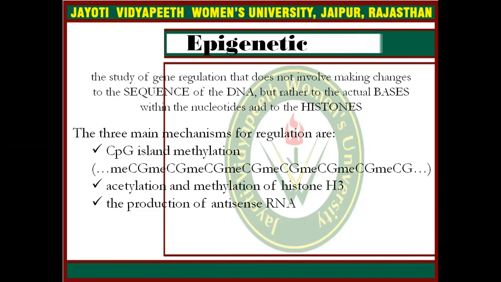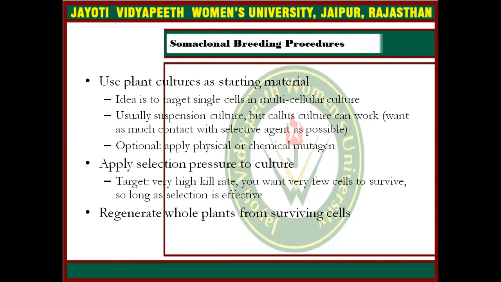What is epigenetics? It is the study of gene regulation that does not involve making changes to the sequence of the DNA, but rather to the bases within the nucleotide and the histones. Three main mechanisms for regulation are CpG island methylation, acetylation and methylation of histone H3, and the production of antisense RNA. Somaclonal breeding procedures involve using plant cultures as starting material, applying selection pressure to the culture, and regenerating whole plants from surviving cells.